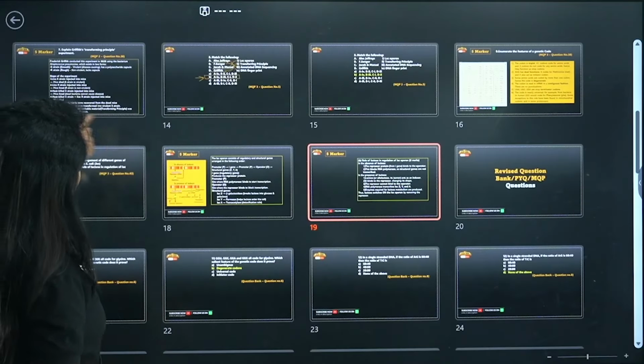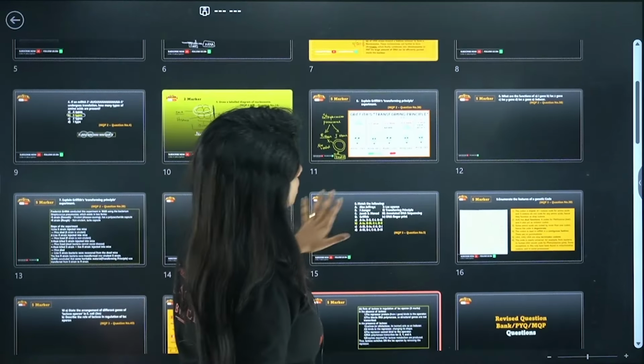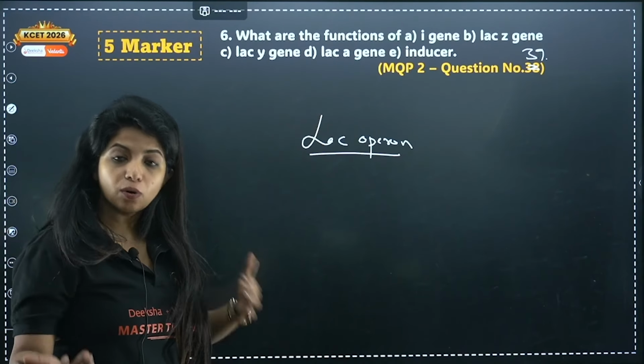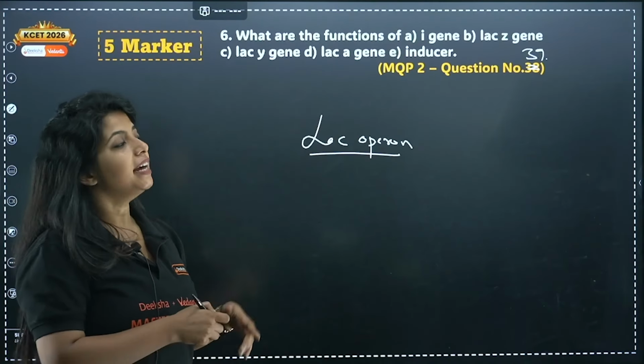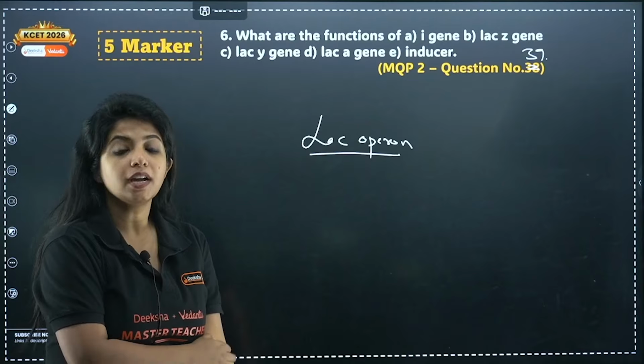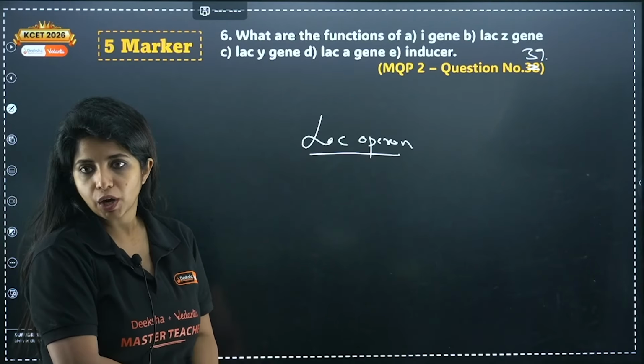And now, if we go back to the question that I told you is of a similar kind, you would be able to answer this. What does the I gene do? It codes for the repressor protein. It's a regulatory gene. This repressor protein binds on the operator region and does not allow transcription to happen. All of it you have to write.